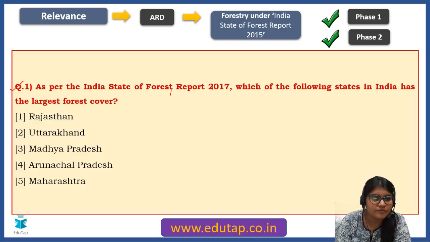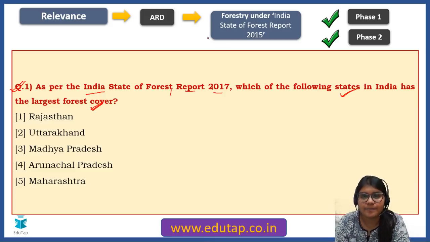Now the first question for today is: as per the India State of Forest Report 2017, which of the following states in India has the largest forest cover? Friends, in the syllabus given as part of the notification, you can see it is given as Forestry under the India State of Forest Report 2015, but the latest report that we have is that of 2017. A report is also due to be out in 2019, but we hope that is not going to come before the examination. So this is the relevant report for us.